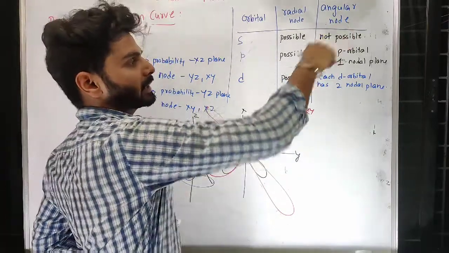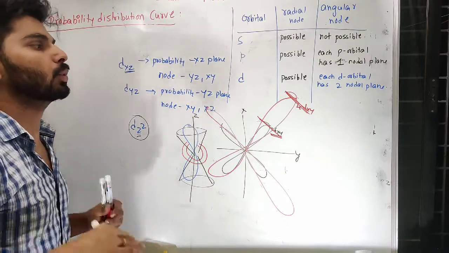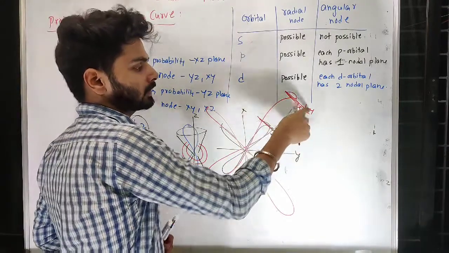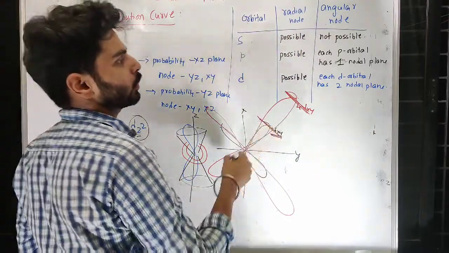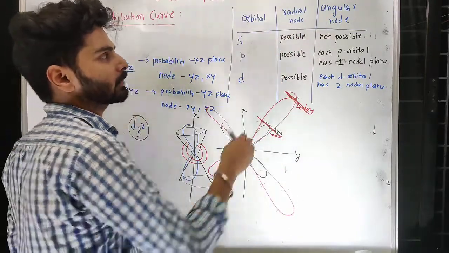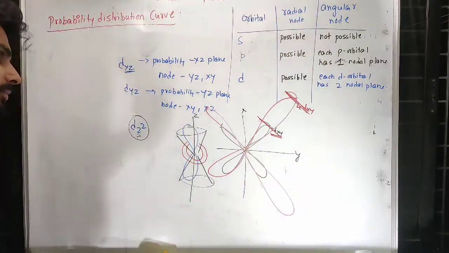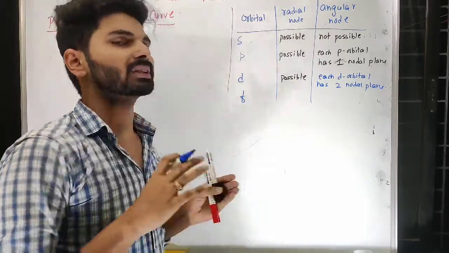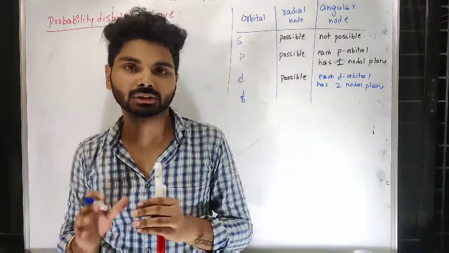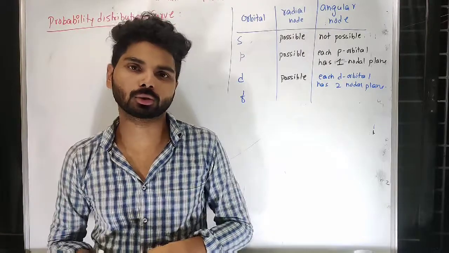You won't expect the electron in all the distance from the center to the circumference of the atom. So there must be some radial node, some length where you won't find that electron. For the f orbital, since we have not studied the names of the shapes as well as the names of the orbitals, it is very difficult to explain.